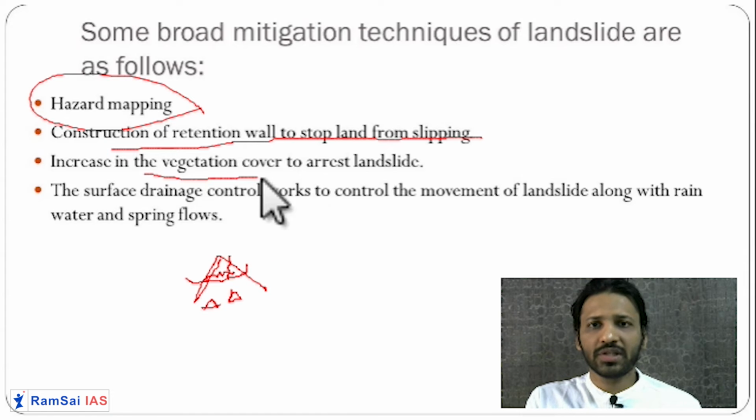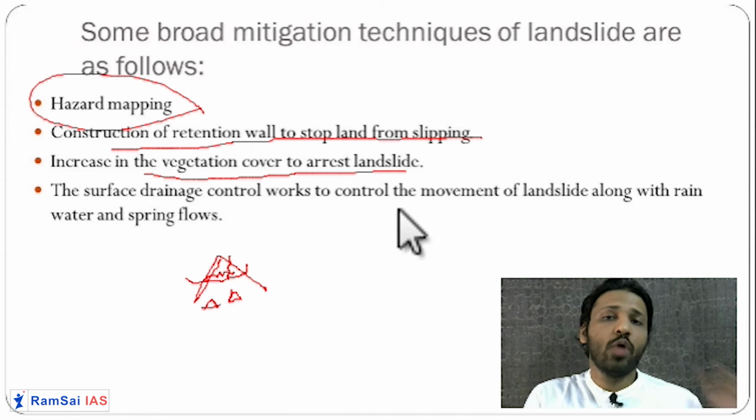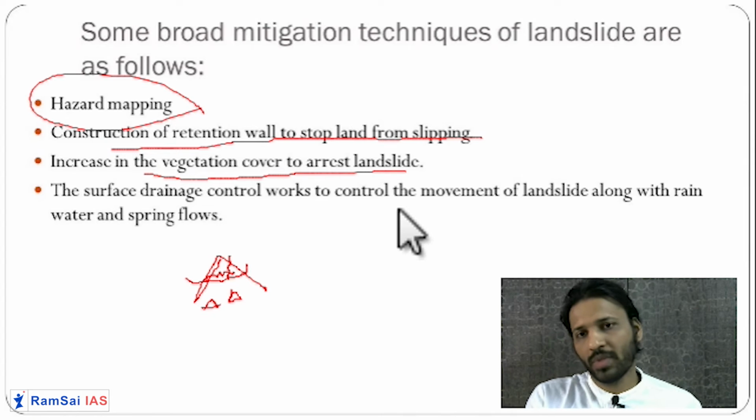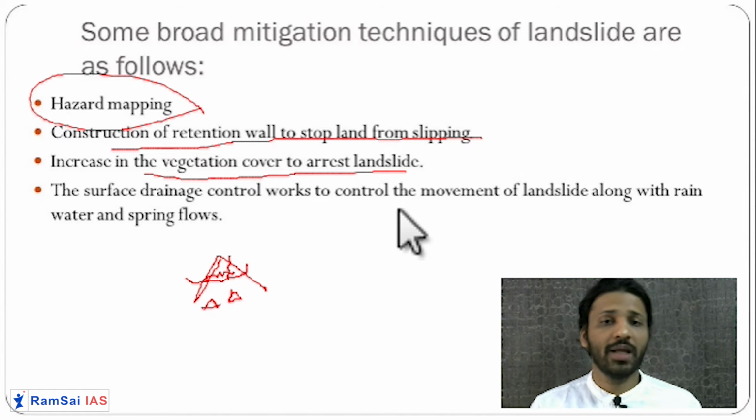Next, increase the vegetation cover to arrest the landslide. What does a plant do? Plant roots hold the soil. When they hold the soil, what happens? The chances of the landslide decrease.